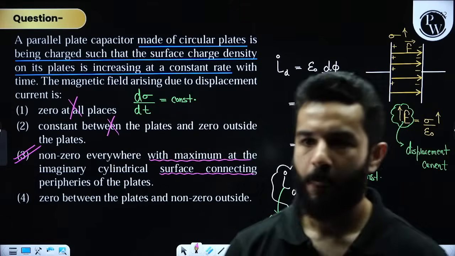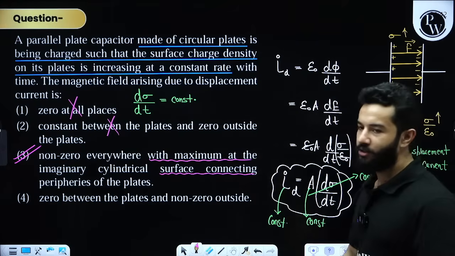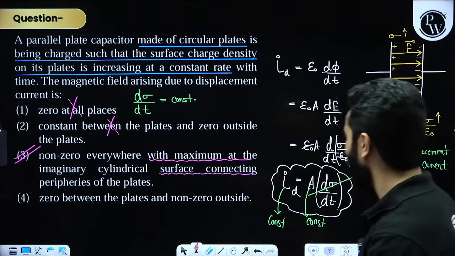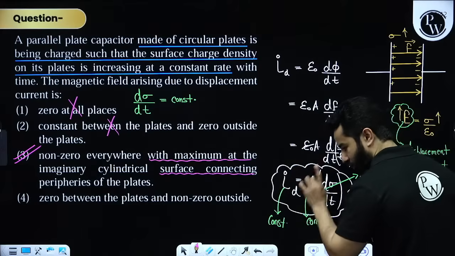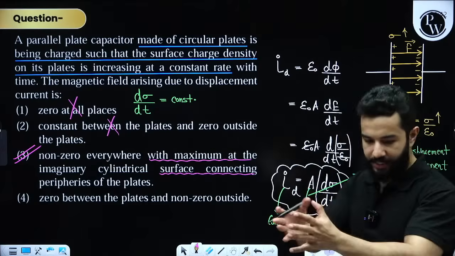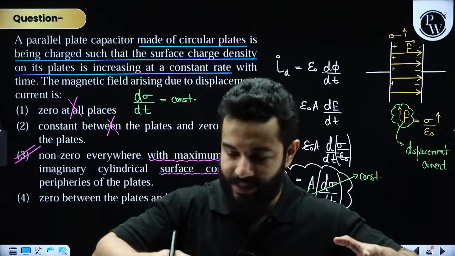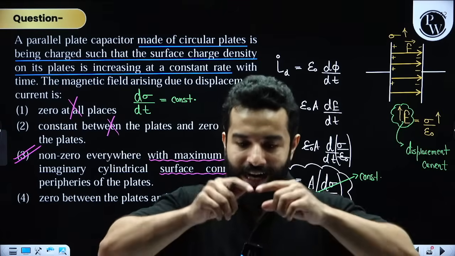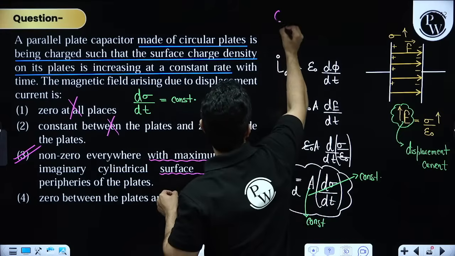Done? Clear? My dear friends, I'm not only explaining you the final answer, but I'm explaining you the entire concept. The entire concept is this: we have got a constant current flowing inside the cylinder. As you are going to move away from the central axis of the imaginary cylinder, I net will increase. My dear friends, I net will increase, right?